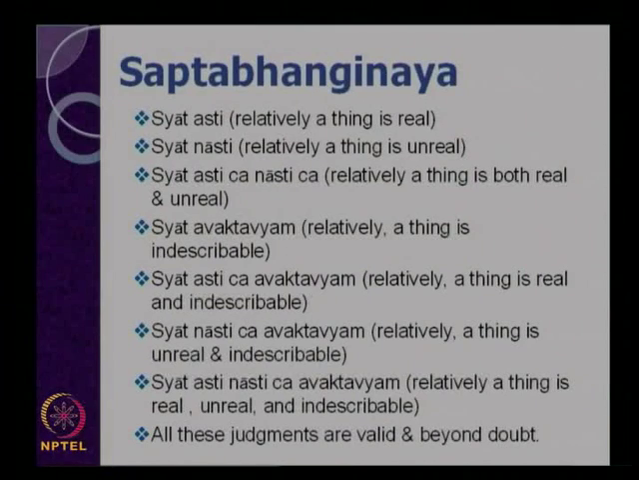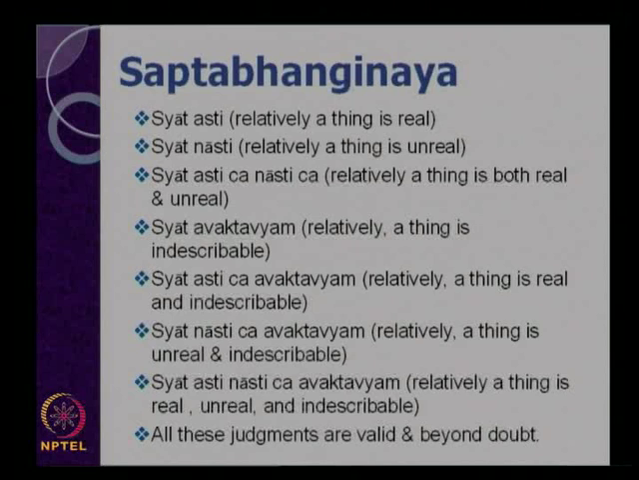Now further they said Syad asti cha avyaktavyam. Whatever we describe positively about that object, its existence and so on, is again relative in character, because having limited knowledge we cannot explain all the aspects of that object, though we are able to know some of them. For example, when we claim that the table's color is so and so, it has a particular height, length, breadth, and so forth, this is very relative in character. There may be many other characteristics found in that table. Hence, they say that relatively a thing is real and at the same time indescribable.